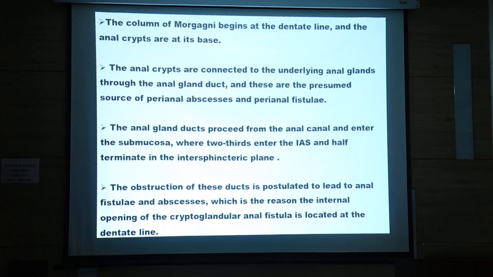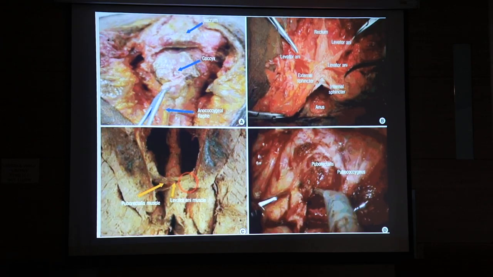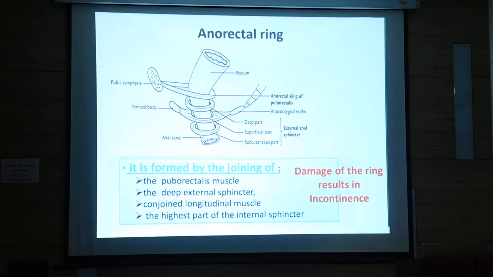This slide is very important to understand the basics of the opening of a cryptoglandular anal fistula. The columns of Morgagni begin at the dentate line and crypts are at their base. Anal crypts are connected to the underlying anal glands by the anal duct, and these are presumed to be the source of perianal abscess and fistula. The anal gland ducts proceed from the anal canal and enter the submucosa, where two-thirds enter the internal anal sphincter. Obstruction of these ducts is postulated to cause the anal fistula, and it is located at the dentate line. This I have shown. So all this has been done.